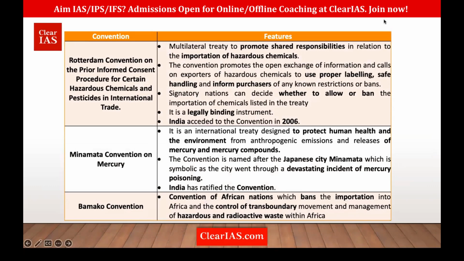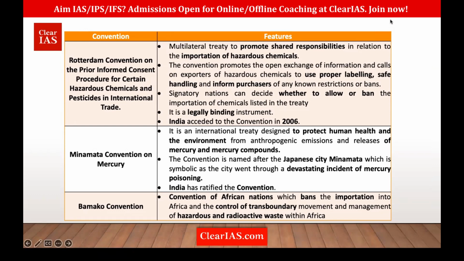Now we have the Rotterdam Convention. There are many hazardous chemicals which we have to transport. We cannot totally ban the transportation of hazardous chemicals. For example, uranium. We need uranium for nuclear energy, right? So we cannot completely ban the movement of hazardous chemicals. So this Rotterdam Convention calls for a prior informed consent procedure for certain hazardous chemicals and pesticides in international trade.